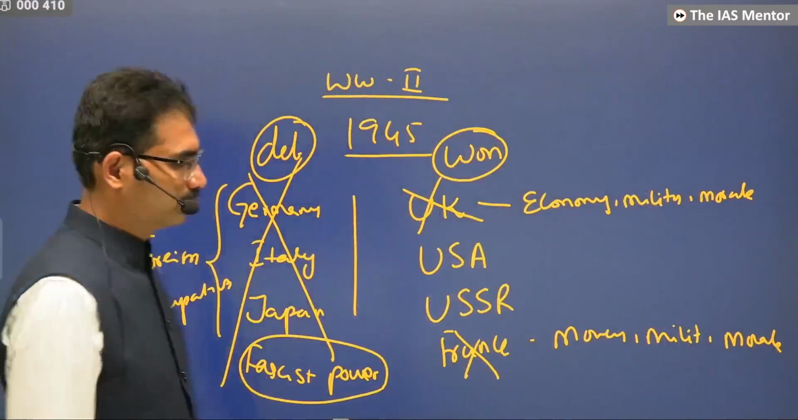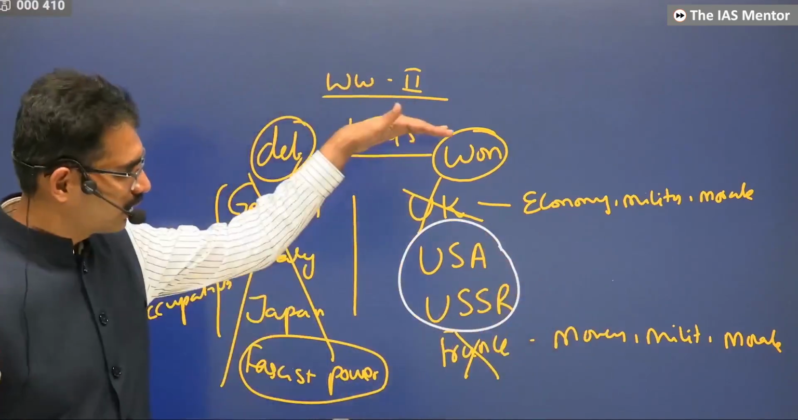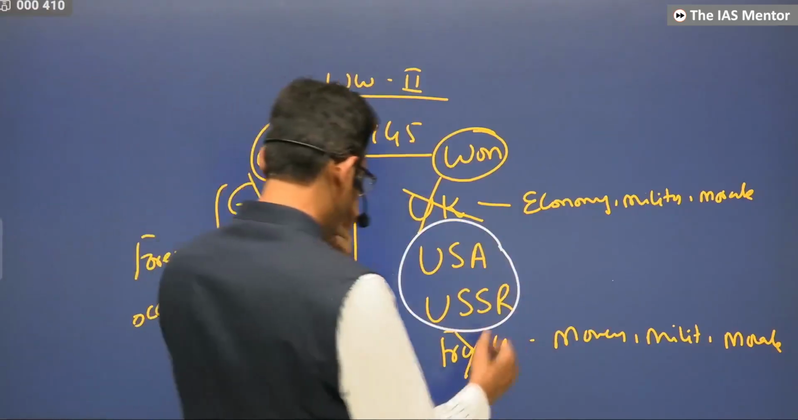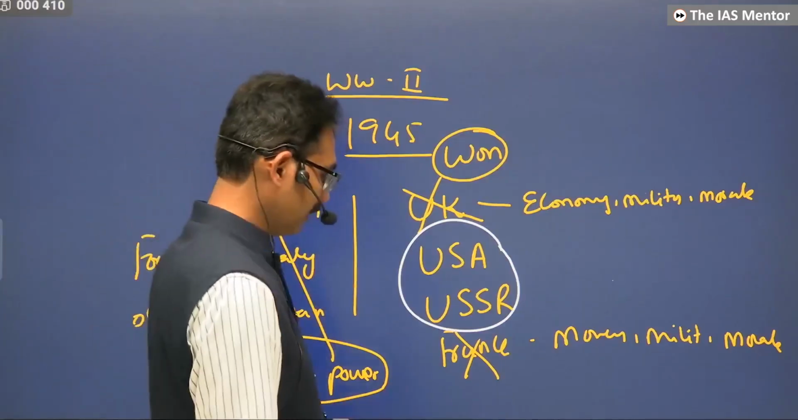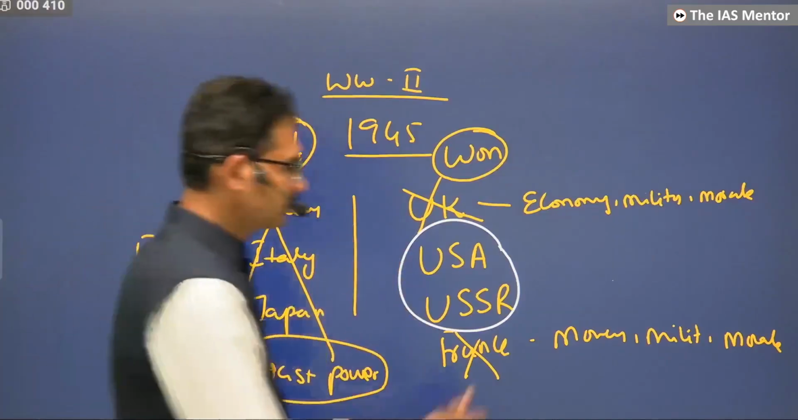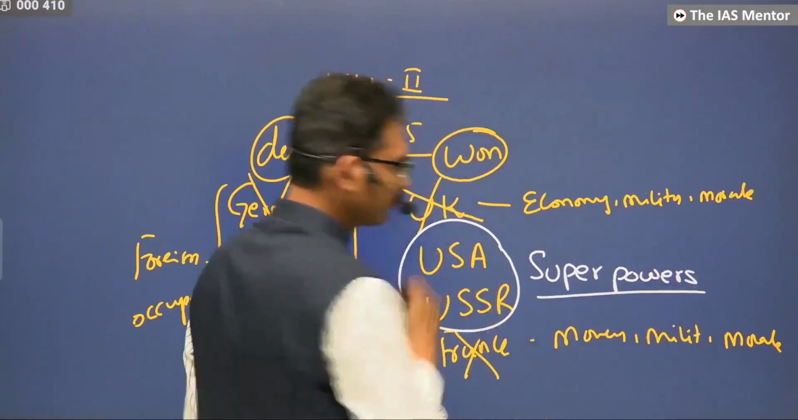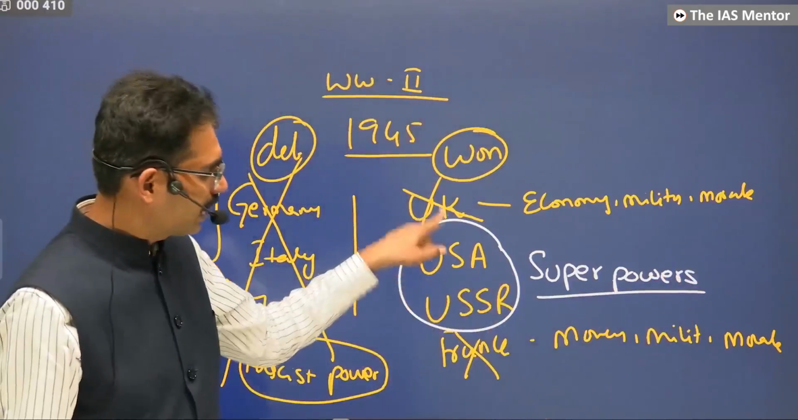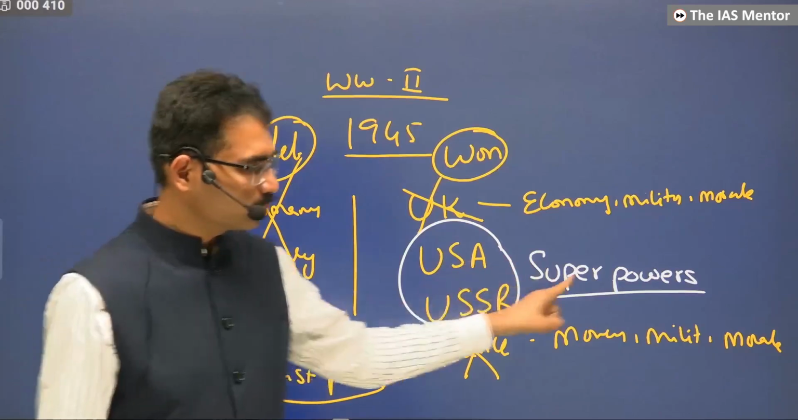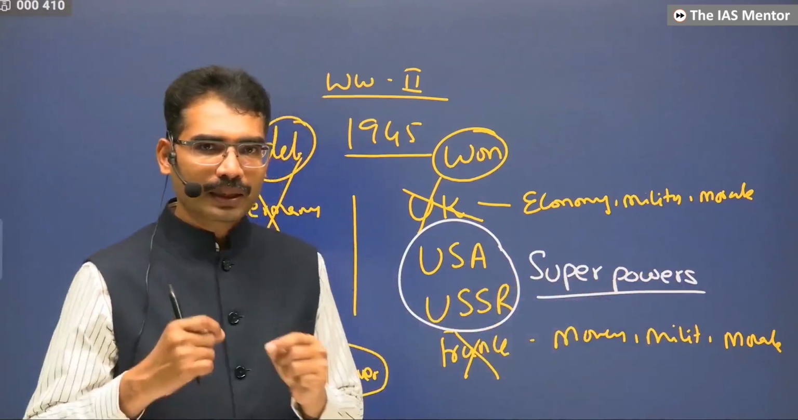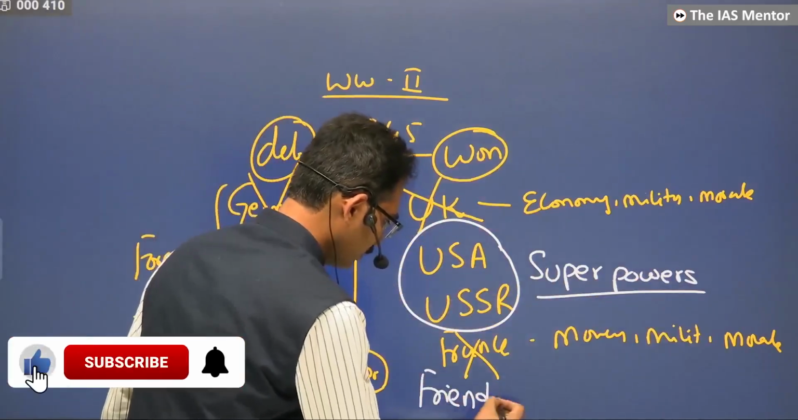But two countries which survived among the allied forces are USA and USSR. They became superpowers. That means even though they were on the winning side, European powers collapsed. USA and USSR became the two superpowers. They were friends. They were friends in war.